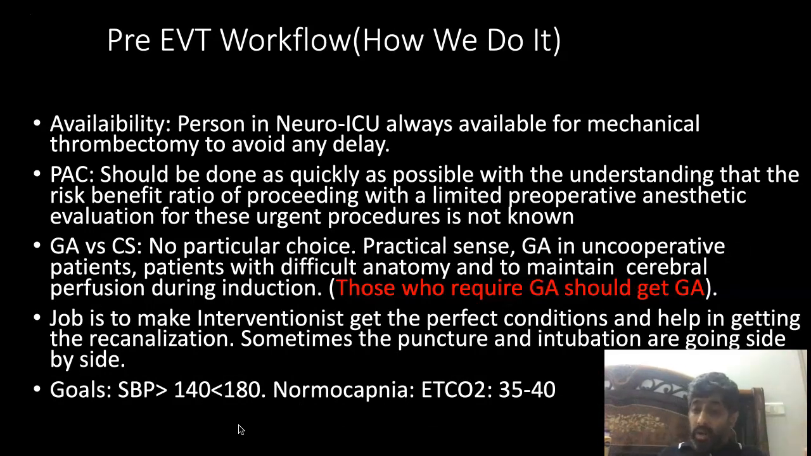So, how do we do it? There is a pre-EVT workflow, how we label it, for endovascular thrombectomy. A person in the neuro ICU in our unit is always available for mechanical thrombectomy to avoid any delay. Pre-anesthetic checkup should be done as quickly as possible. You just need to ask about the fasting status of the patient. Aspiration is a major problem, but if the patient is fasting and can sustain local anesthesia, we will prefer giving local anesthesia because aspiration is also a problem. As for general versus conscious sedation, there is no particular choice.